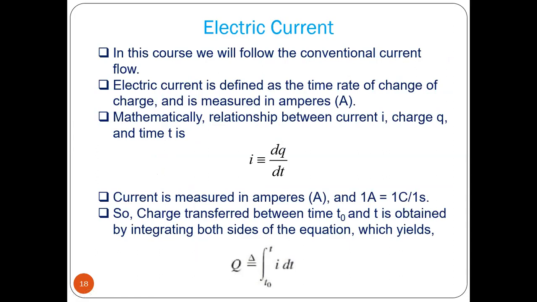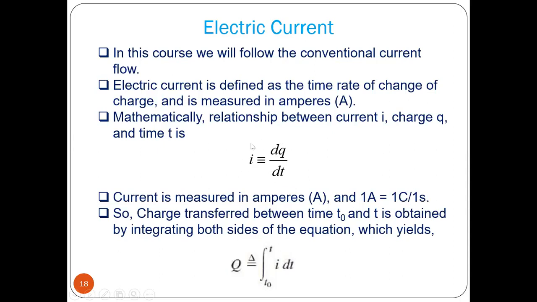In this course, we will follow the conventional current flow, that is the flow of positive charge, or opposite of the flow of electrons. Electric current is defined as the time rate of change of charge and is measured in amperes. Mathematically, we can write I equals dq by dt, that means the rate of change of charge with respect to time. Current is measured in amperes, so 1 ampere equals 1 coulomb per 1 second.